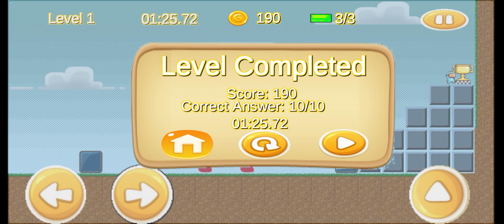Once the player finishes answering, the level complete screen will show up, which lists down the amount of score, the number of correct answers the players got, and the time it took to finish the level. And then below are three choices: Home, which loads the main menu scene, Restart, which reloads the level, and the next level, which loads the next level.